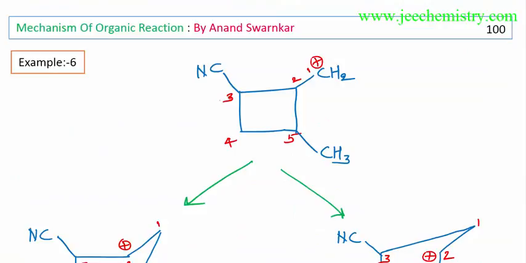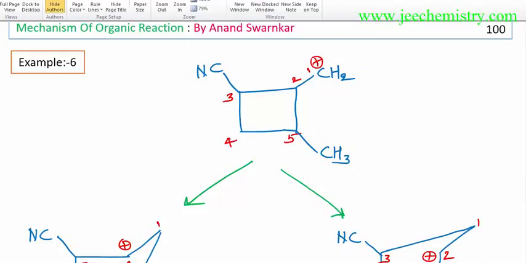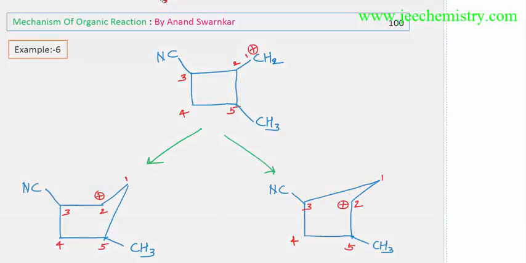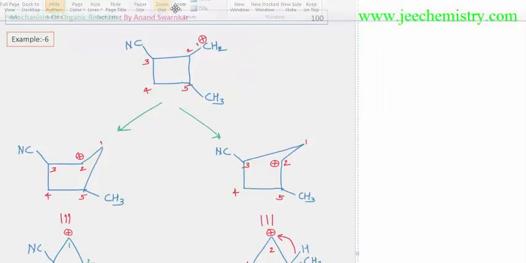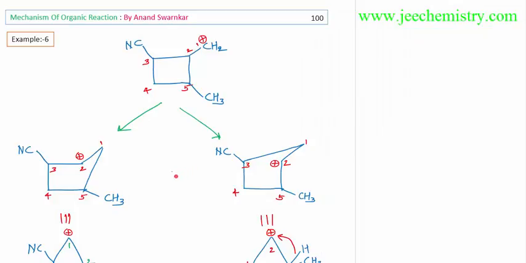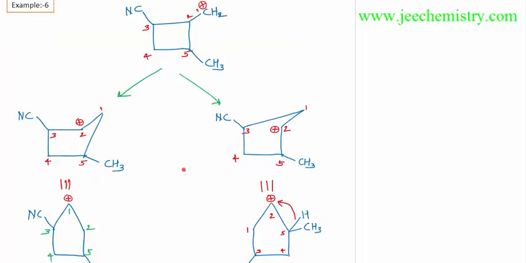Now in these examples, I'll make it a little smaller. Now this structure is shown. This is a 4 carbon ring. If this becomes a 5-membered ring, then that will be more stable.